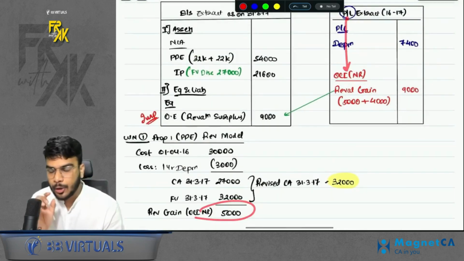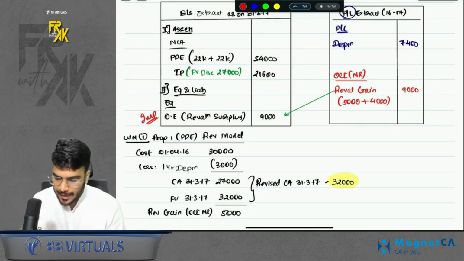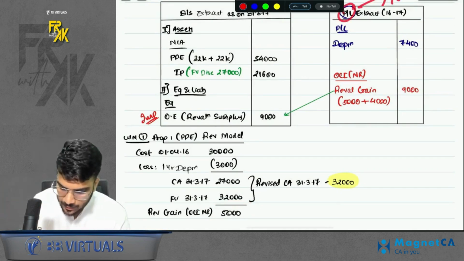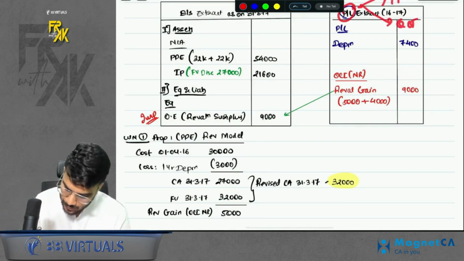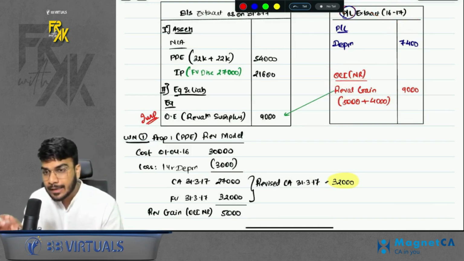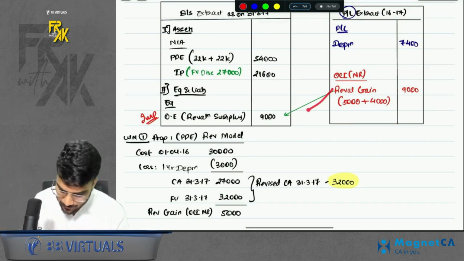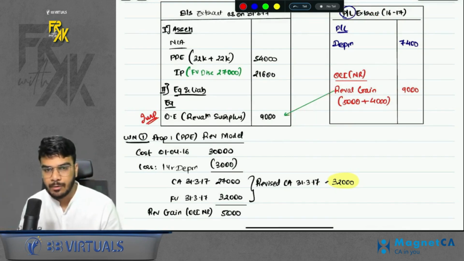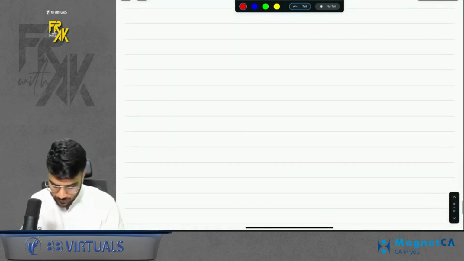But under PNL, do you know we prepare a separate column OCI? See, ideally PNL has 2 columns. One is PNL itself and one is OCI. So under OCI, you will show revaluation gain. And such gain, in case you remember, is accumulated in your other equity, revaluation surplus. So you will transfer to revaluation surplus as well. So we have done that, right?